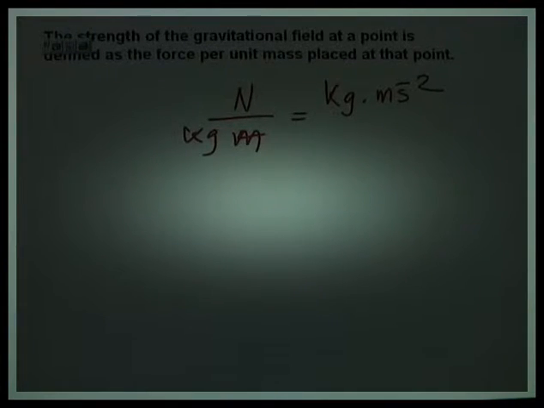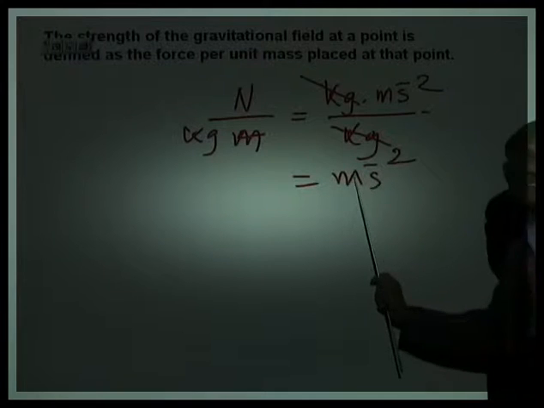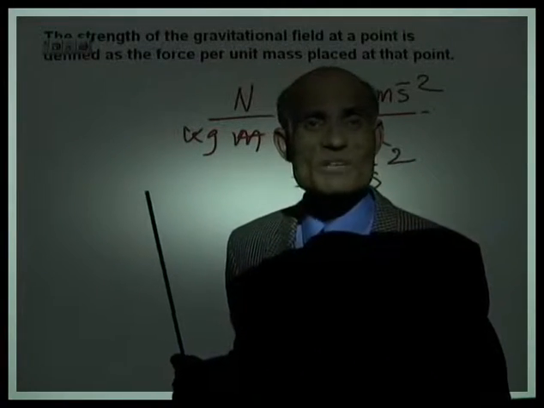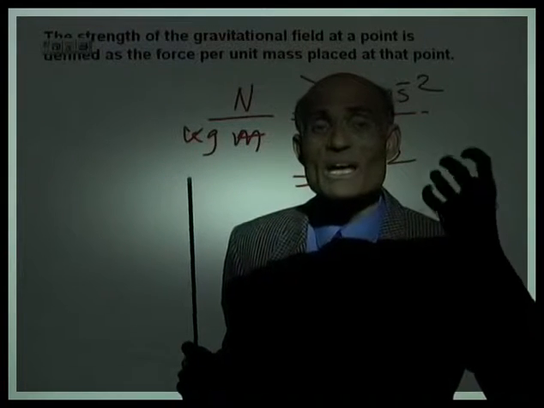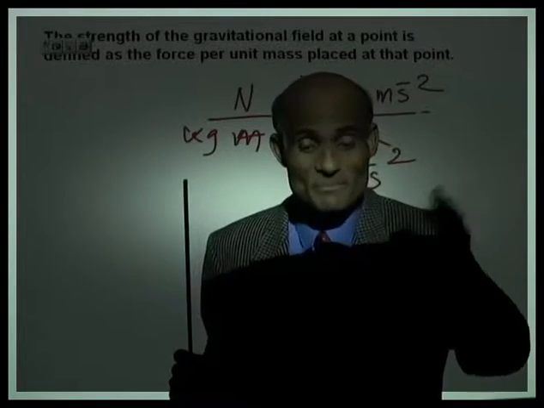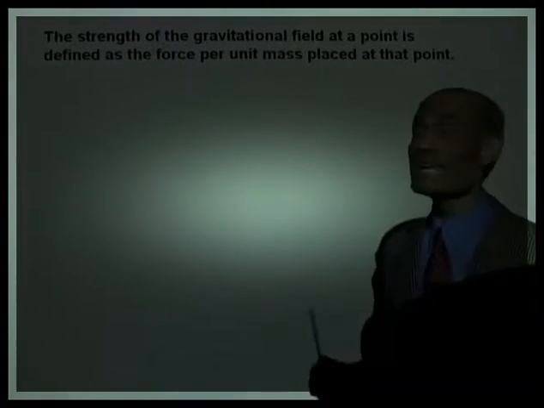And if you remember, a Newton is kilogram meter per second squared. If you divide that by kilogram, you notice kilogram and kilogram will cancel. That gives you the unit of the gravitational field as meter per second squared. But aren't you familiar with another quantity that is measured in meter per second squared? Acceleration. Yes. So let's see how this is related.